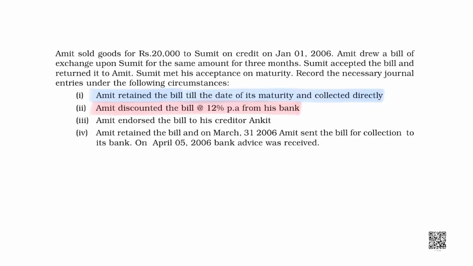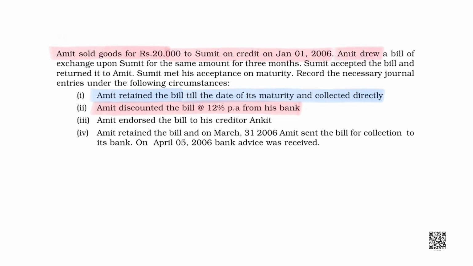Students, you see, Amit sold goods for rupees 20,000 to Sumit on 1st January 2006 and he drew a bill of exchange upon Sumit for the same amount for 3 months. 3 months means January, February and March. The bill will get matured in April.